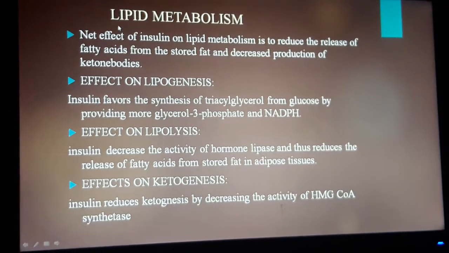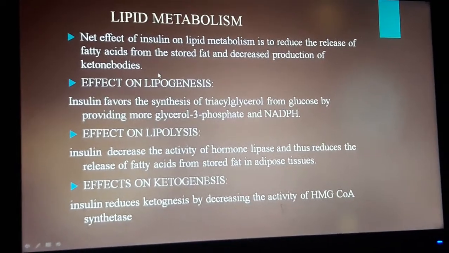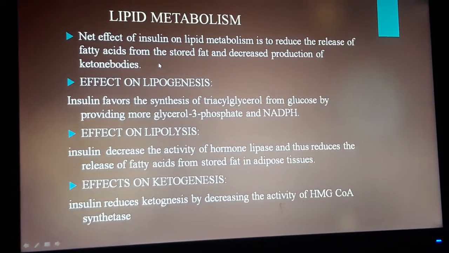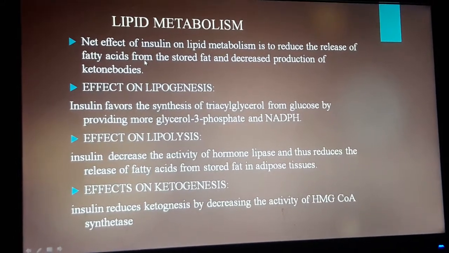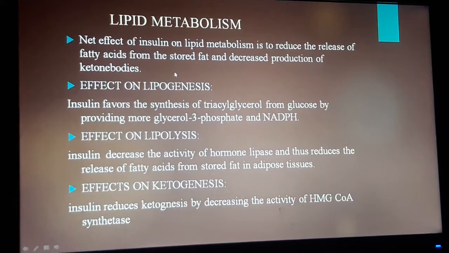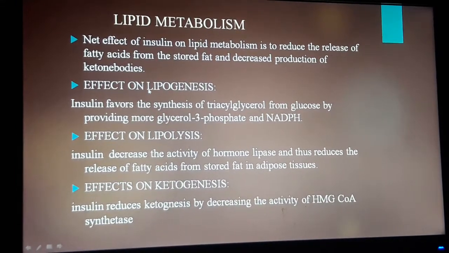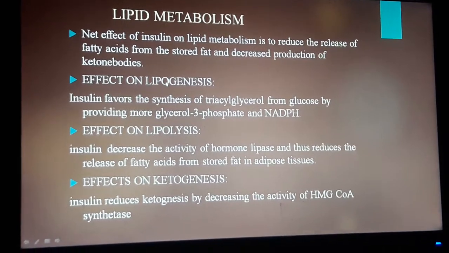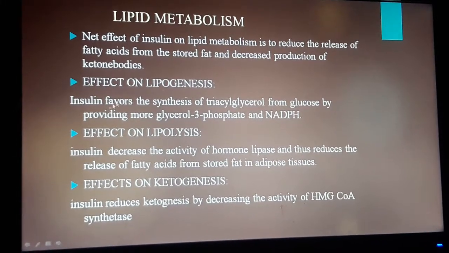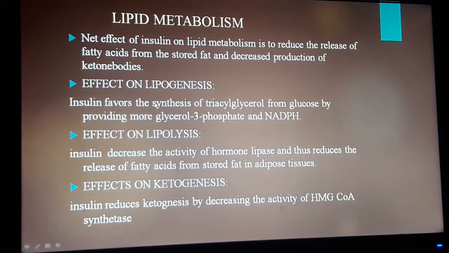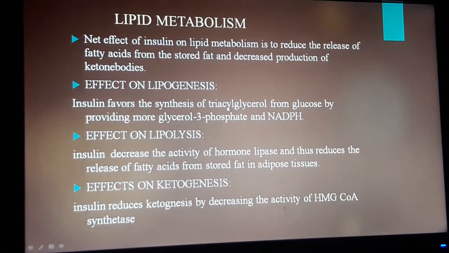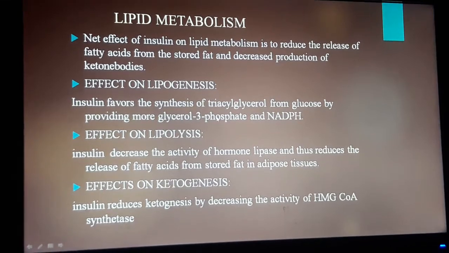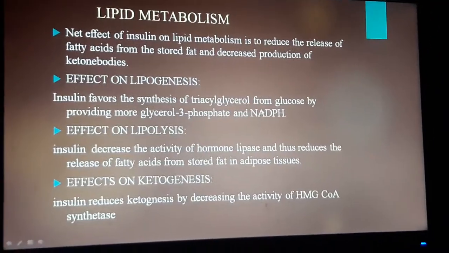The next, effects on lipid metabolism. The net effect of insulin on lipid metabolism is to reduce the release of fatty acid from the stored fat and decrease production of ketone bodies. Effect on lipogenesis. Lipogenesis means synthesis of lipid. Here insulin favors the synthesis of triacylglycerol from glucose by providing more glycerol 3-phosphate and NADPH.